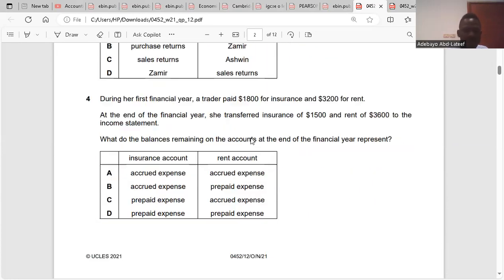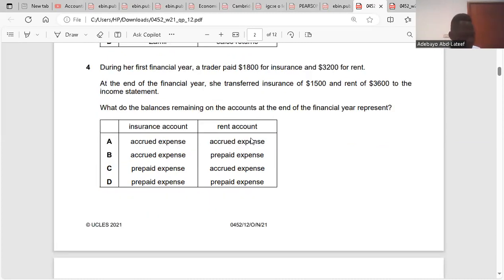Question 4. During the first financial year, a trader paid 1,800 for insurance and 3,200 for rent. At the end of the financial year, she transferred insurance of 1,500 and rent of 3,600 to the income statement. What does the balance remaining on the account at the end of the financial year represent? Insurance is prepaid, and the rent account will be accrued. Clear, right? So the answer is C.